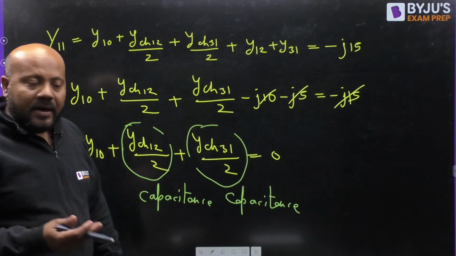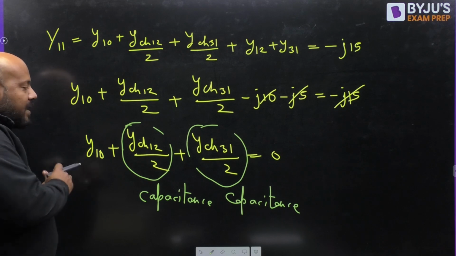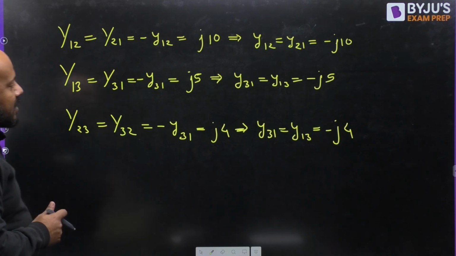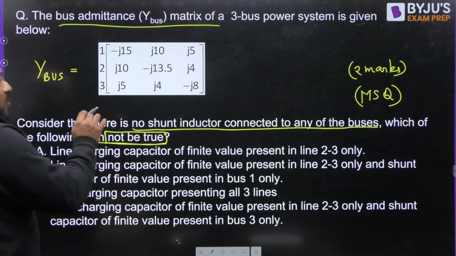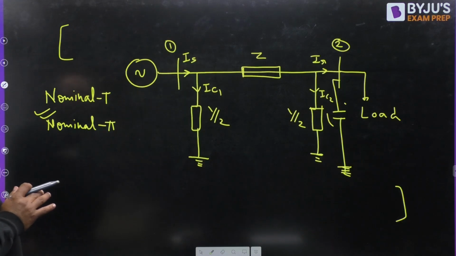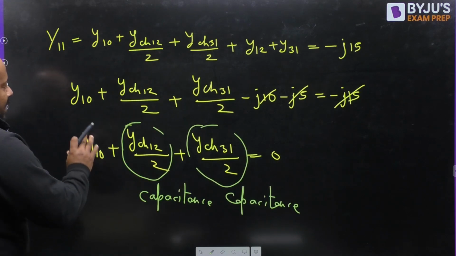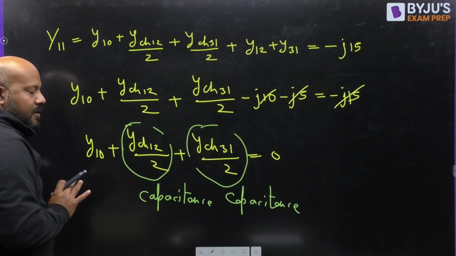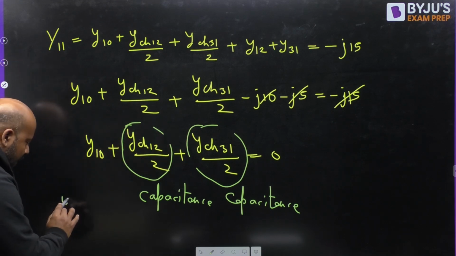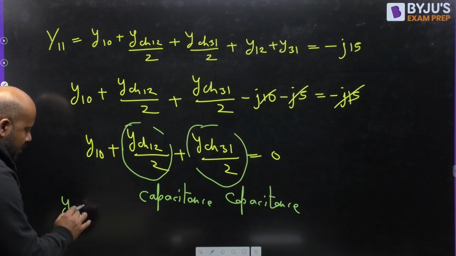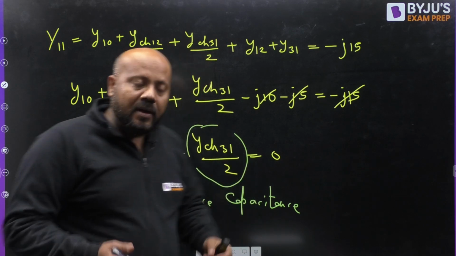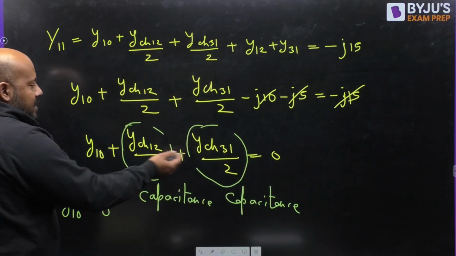Yes or no? If it is a reactor, then it can compensate these two line charging capacitances. But in the question, it is clearly mentioned that no shunt inductor is connected to any of the buses. It means there is no possibility that this equation will hold. So that Y10 is going to be 0. That is the only possibility, and these two line chargings have to be 0.